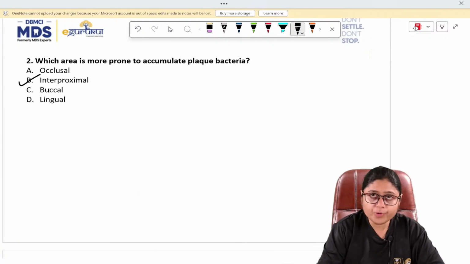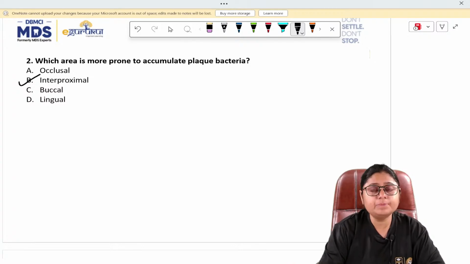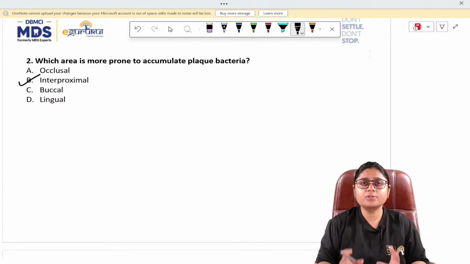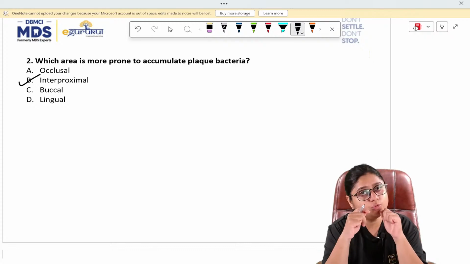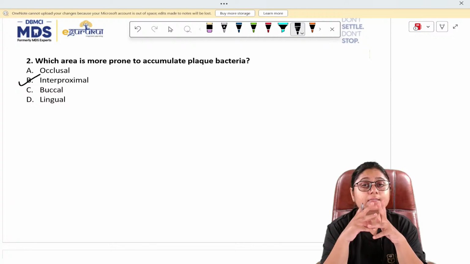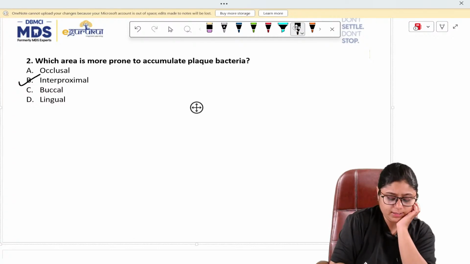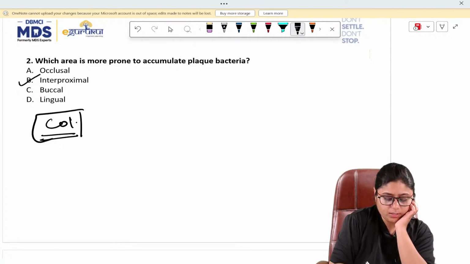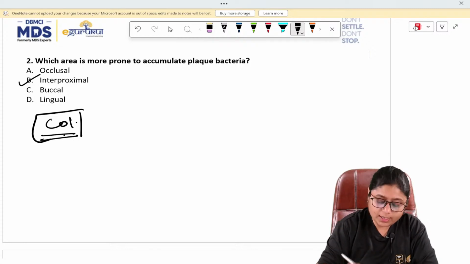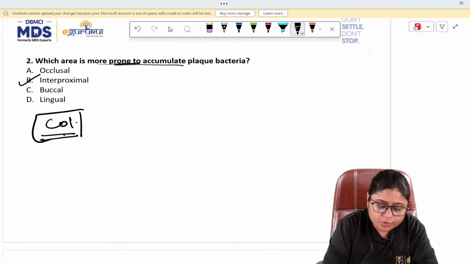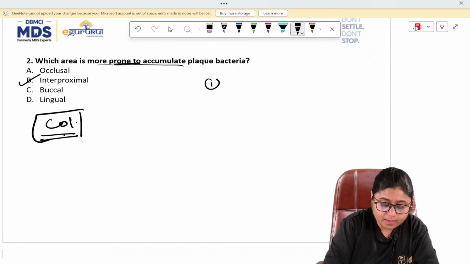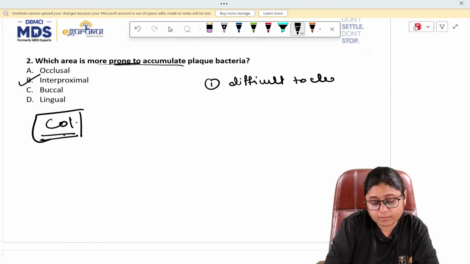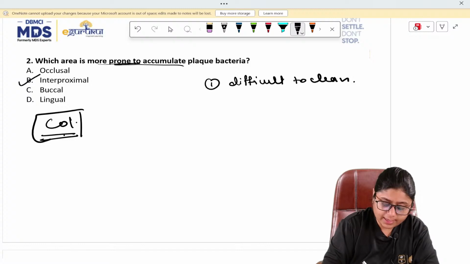Which area is more prone to accumulate plaque bacteria? It is the interproximal area. What is the interproximal area? The area which is located between the two teeth. In that area, what is there? There is the col. Why is this area more prone to plaque accumulation? Number one reason, it is difficult to clean. The second reason is the presence of the col.